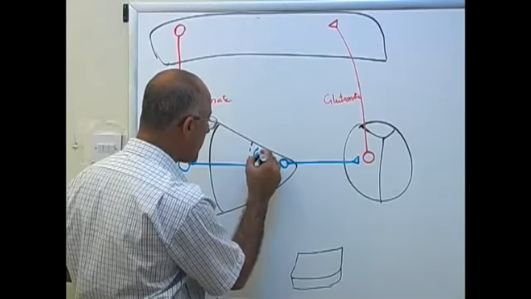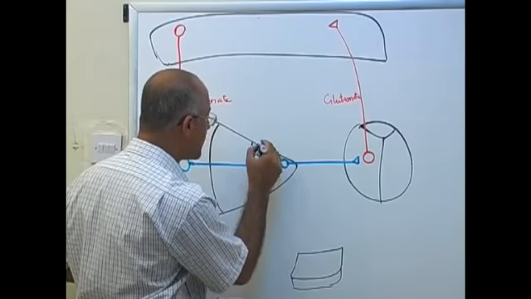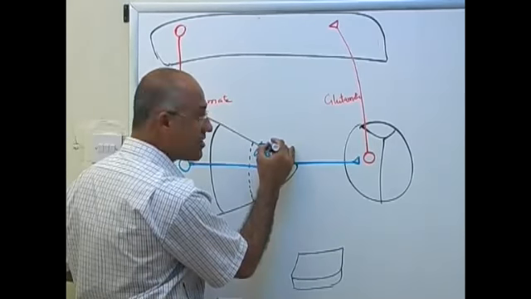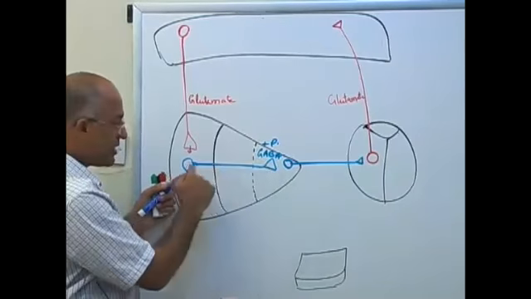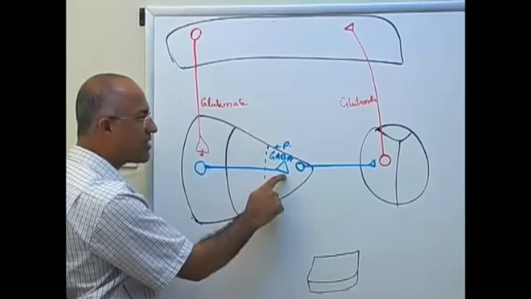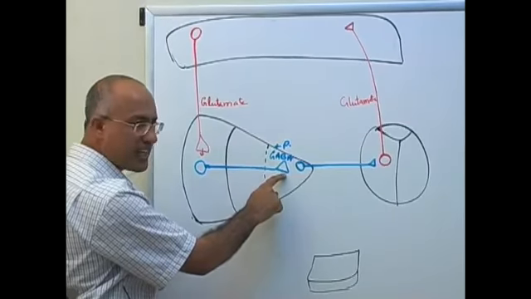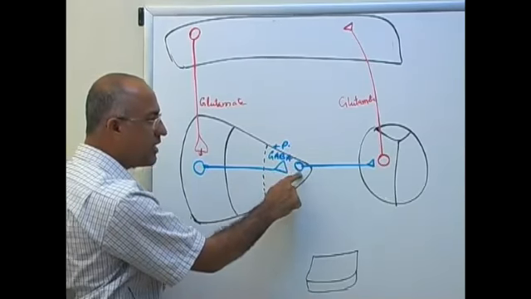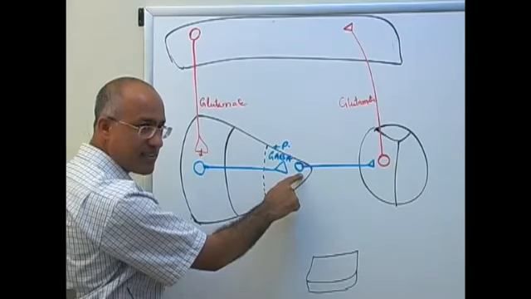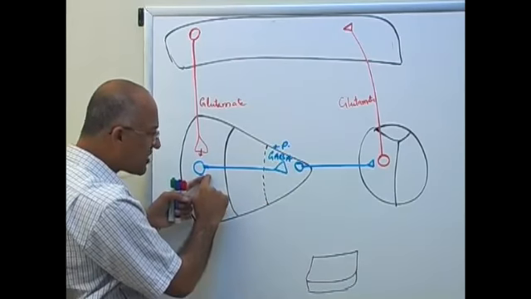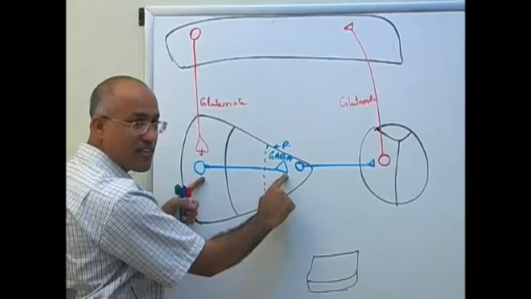GABA, gamma aminobutyric acid plus substance P. When this neuron is stimulated, its nerve endings release gamma aminobutyric acid along with the substance P on the neurons of globus pallidus internus, right? So this neuron should be considered GABAergic neuron.